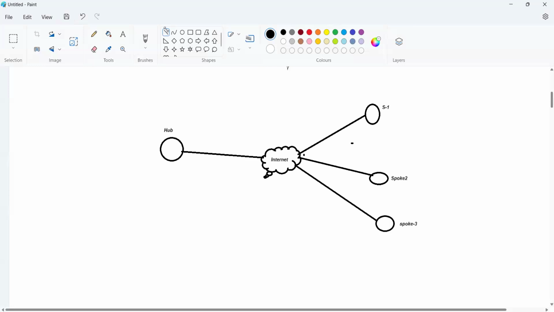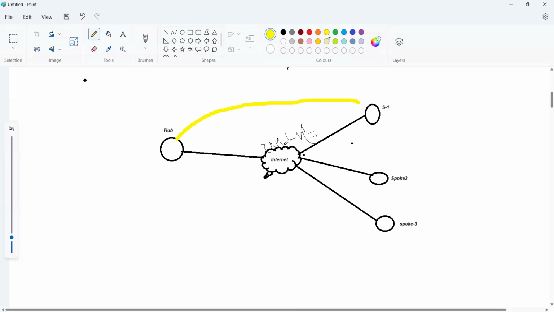So with the help of the underlay service, the internet, we'll create one VPN, a virtual private network, between one site and the other site.